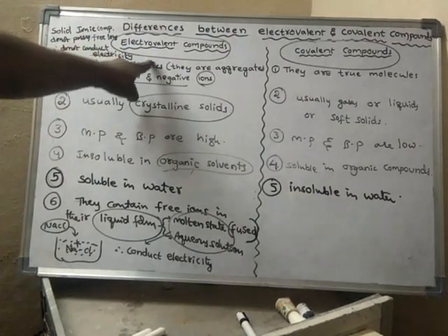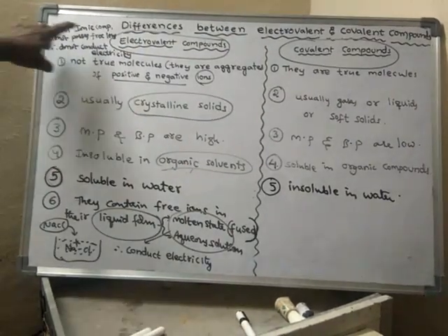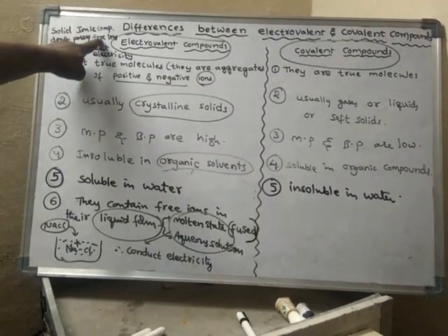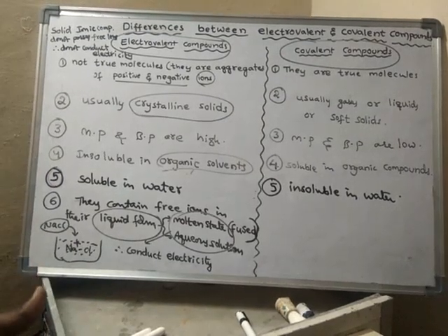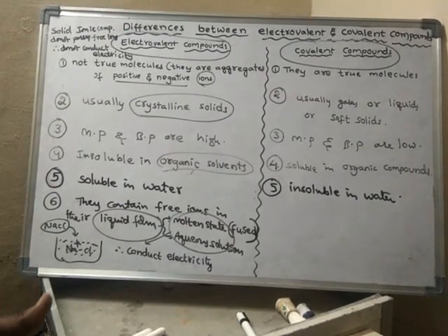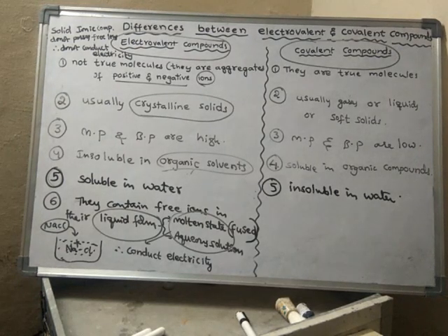When the ionic compounds are in solid form, they do not possess free ions. Ionic substances possess ions, but those ions are tightly packed. One ion is surrounded by so many oppositely charged ions. Hence, those ions do not move freely.